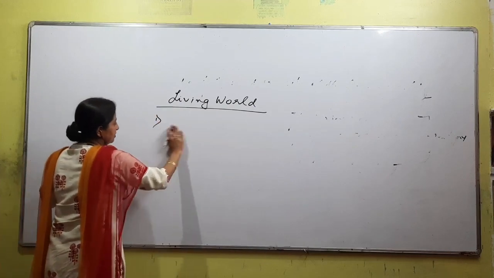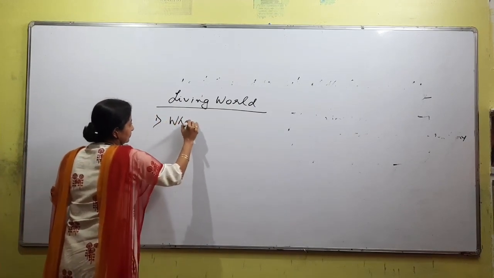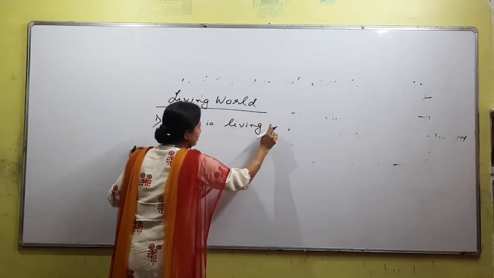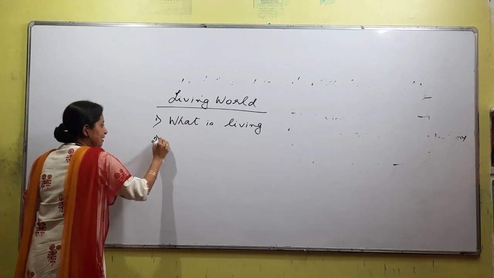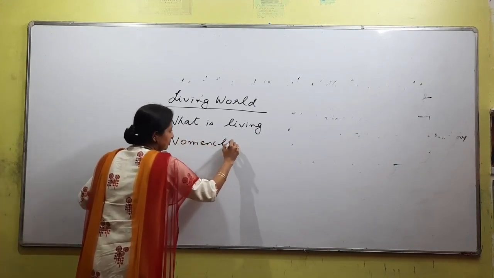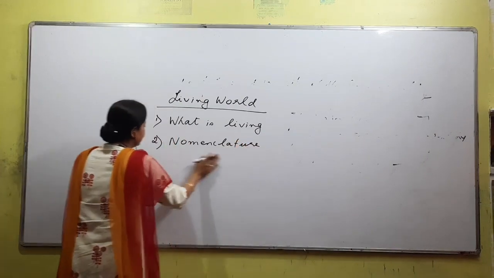First you have to talk about what is living. So we'll be discussing what is living. Second point, we will be talking about a word called nomenclature.